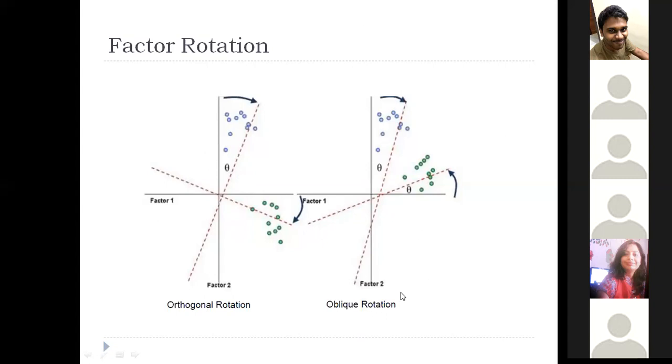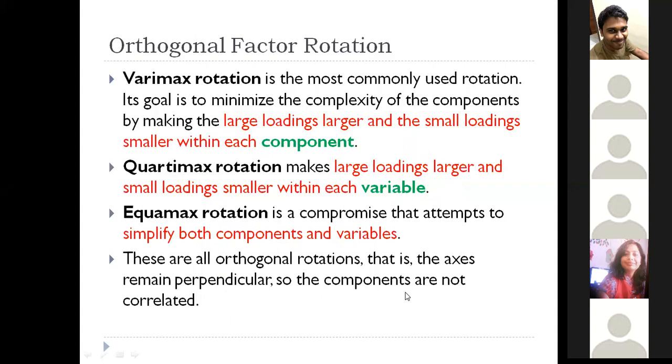So this is called oblique rotation. There are three different types of orthogonal factor models available. The first one is Varimax rotation. Here, you try to minimize the complexity of the components. I mean, you make the large factor loadings larger and the small loadings smaller in each of the components. To do that, you use Varimax rotation.